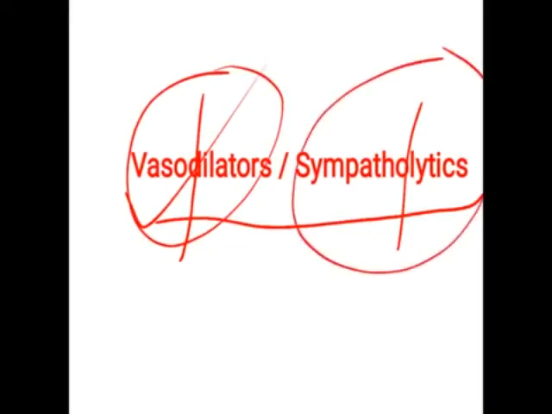The contraction of smooth muscle, that activity, is inhibited. So vasodilators and/or sympatholytics are the two different parts. The vasodilators generally act directly on the blood vessels, they dilate the blood vessels. Sympatholytics are generally indirectly acting, they are responsible to inhibit the activity of adrenaline on alpha receptor and beta receptor, which are related to our syllabus.